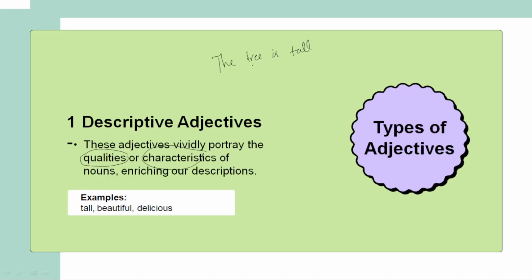Here the noun is the tree. Tree is the name. How the tree is, we are giving the quality of a tree. The tree is tall, so tall is an adjective. We are describing the quality of a noun, and that is called a descriptive adjective. We can also say the girl is beautiful. We are describing the quality of this girl, that she is so beautiful. Beautiful is the descriptive adjective.